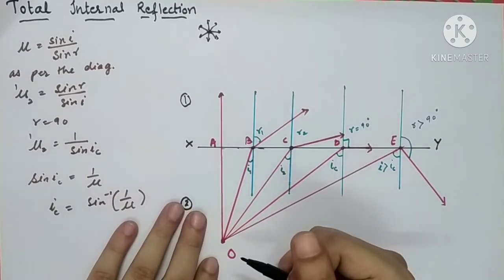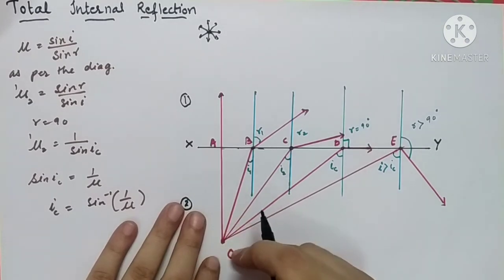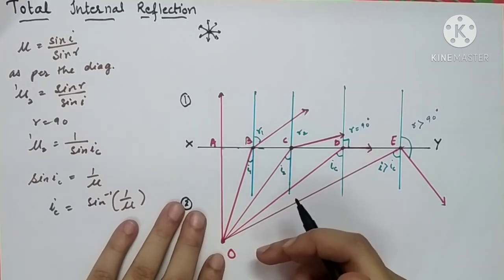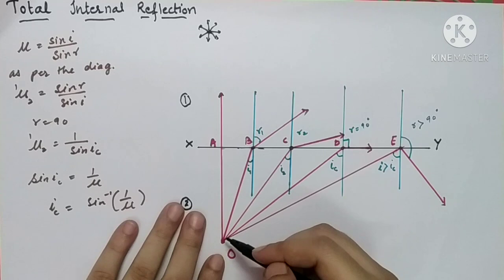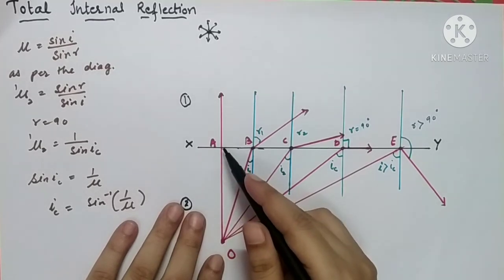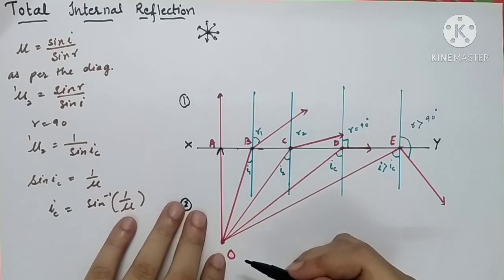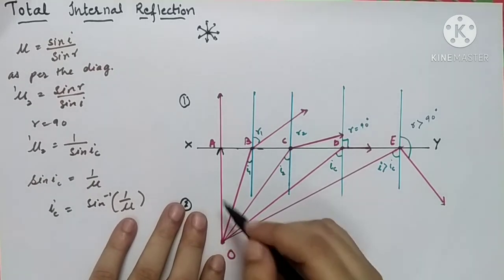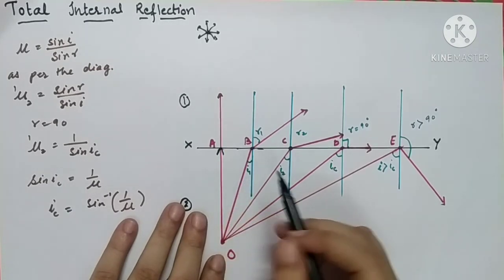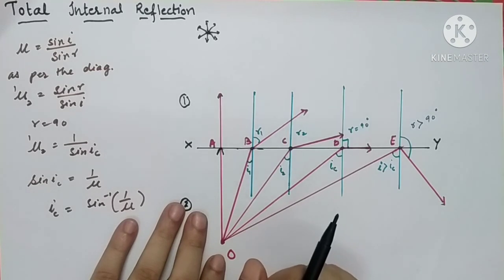Now let's see a ray of light. Obviously from point O there will be many light rays emitting. So let us consider the first one. The very first one is the ray of light OA. OA is a ray of light emerging from O. It will strike the surface of the denser medium at point A. So you can say that this ray OA is the incident ray.